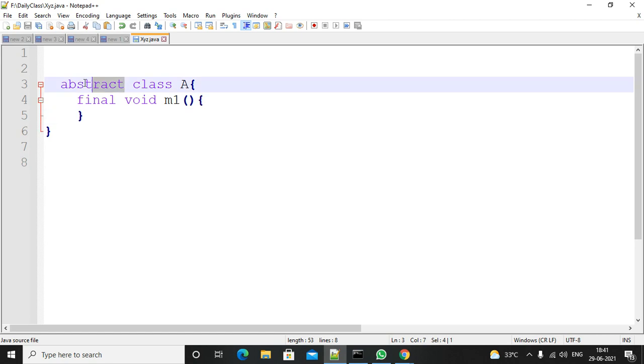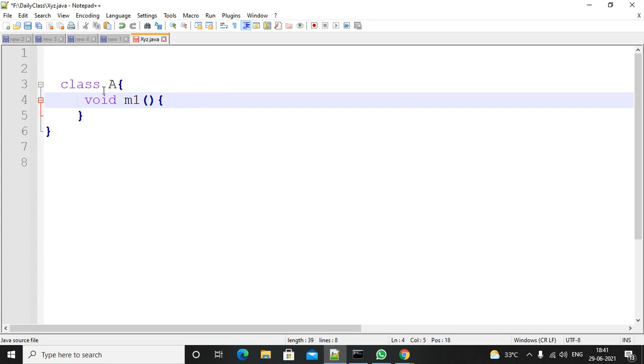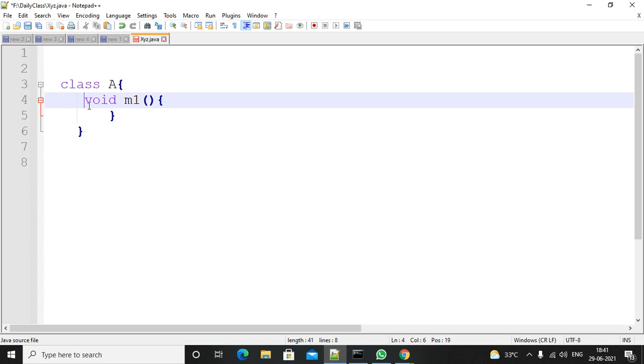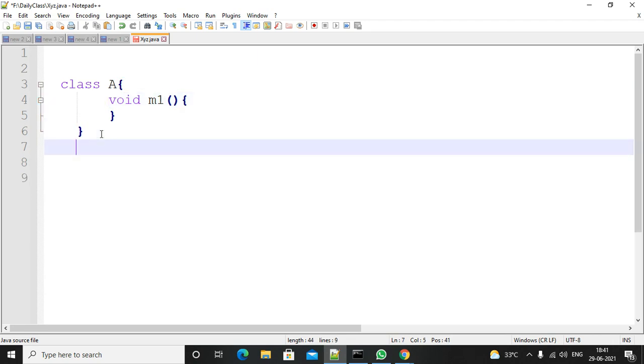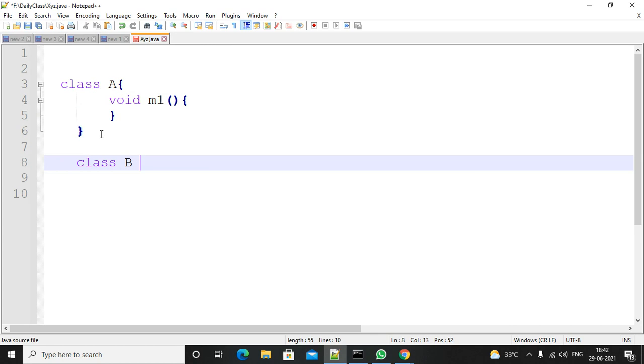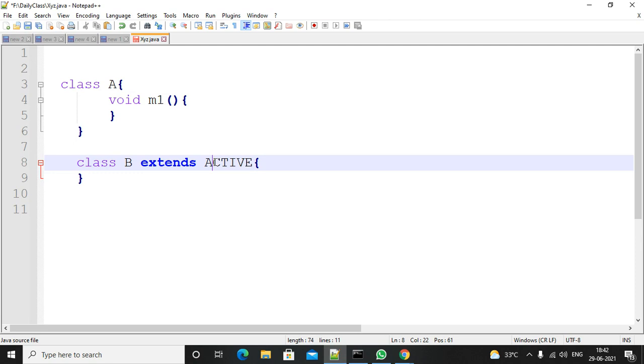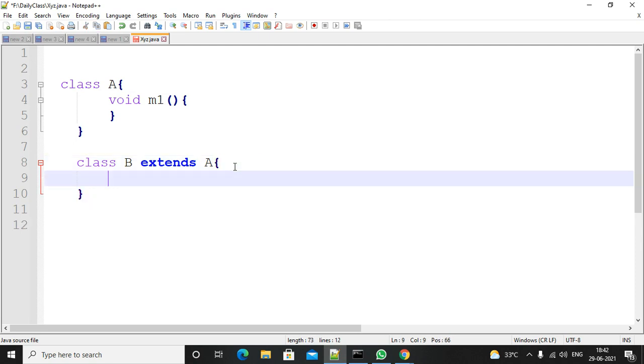Now you have to answer one more question. I hope we covered all these things in the morning session. Class A is there. Class A contains one method, public void M1. I have one more class, class B, which extends A. Inside this class, I am trying to make this method an abstract method. Is this valid or not? Observe here.